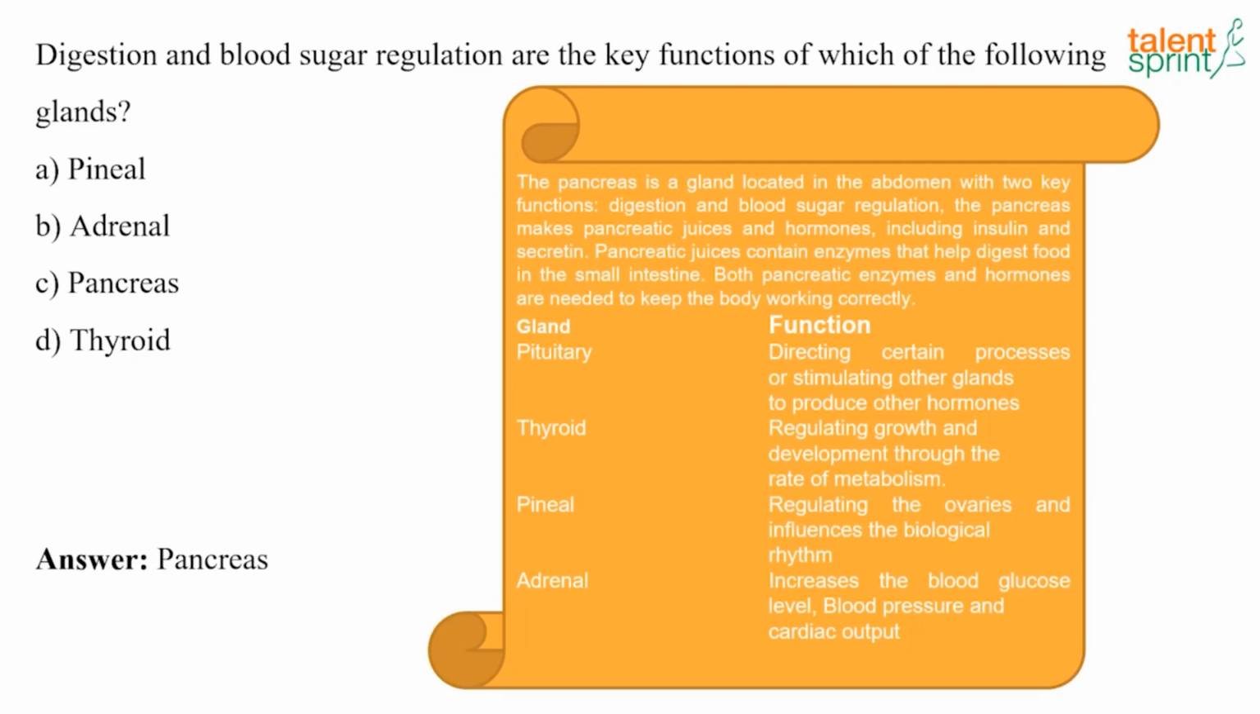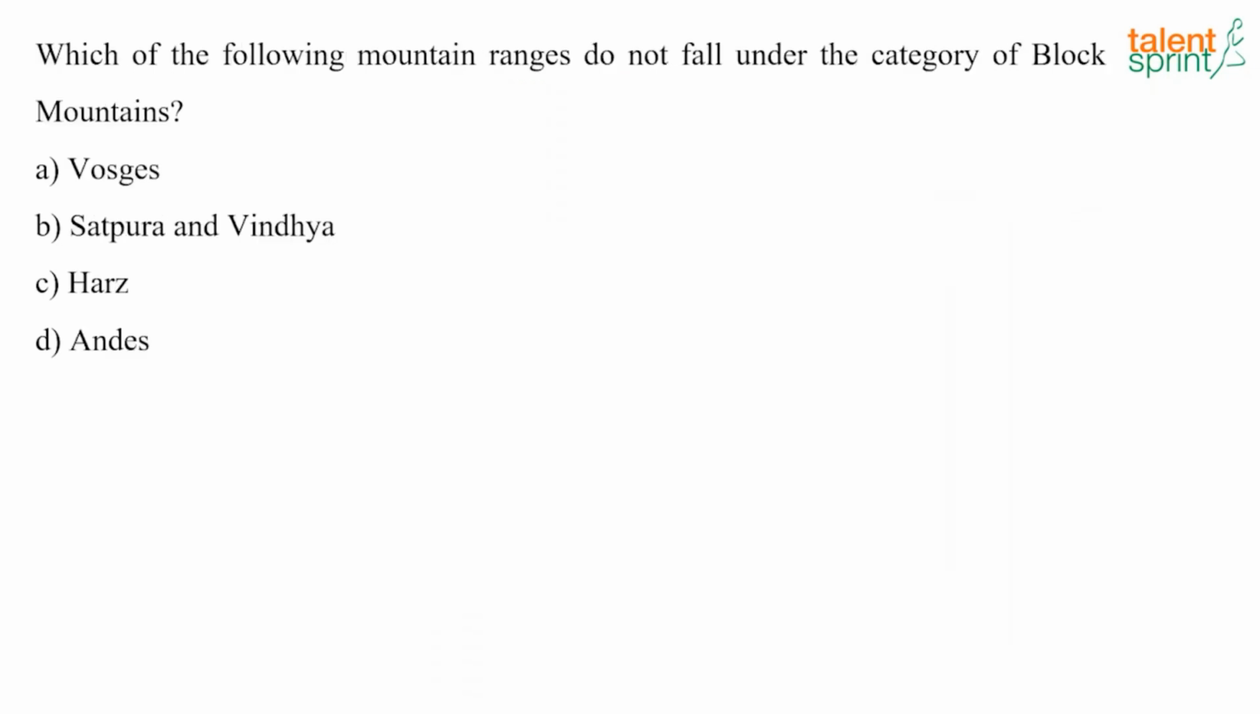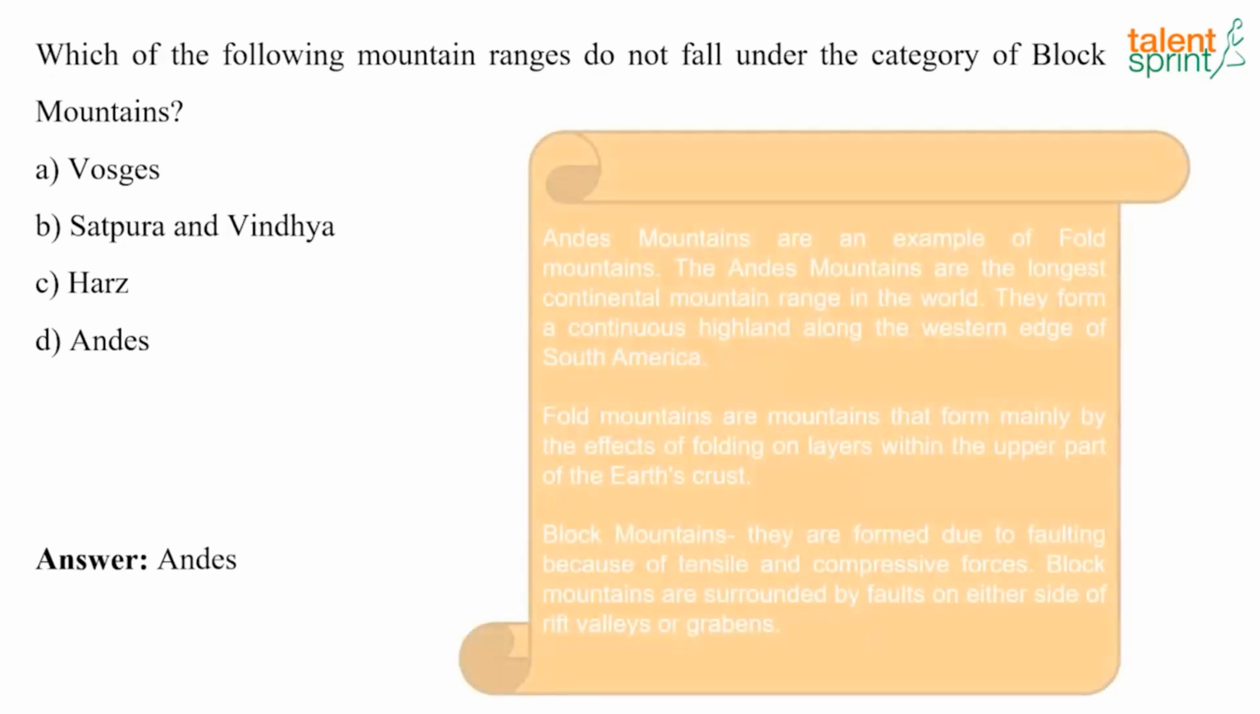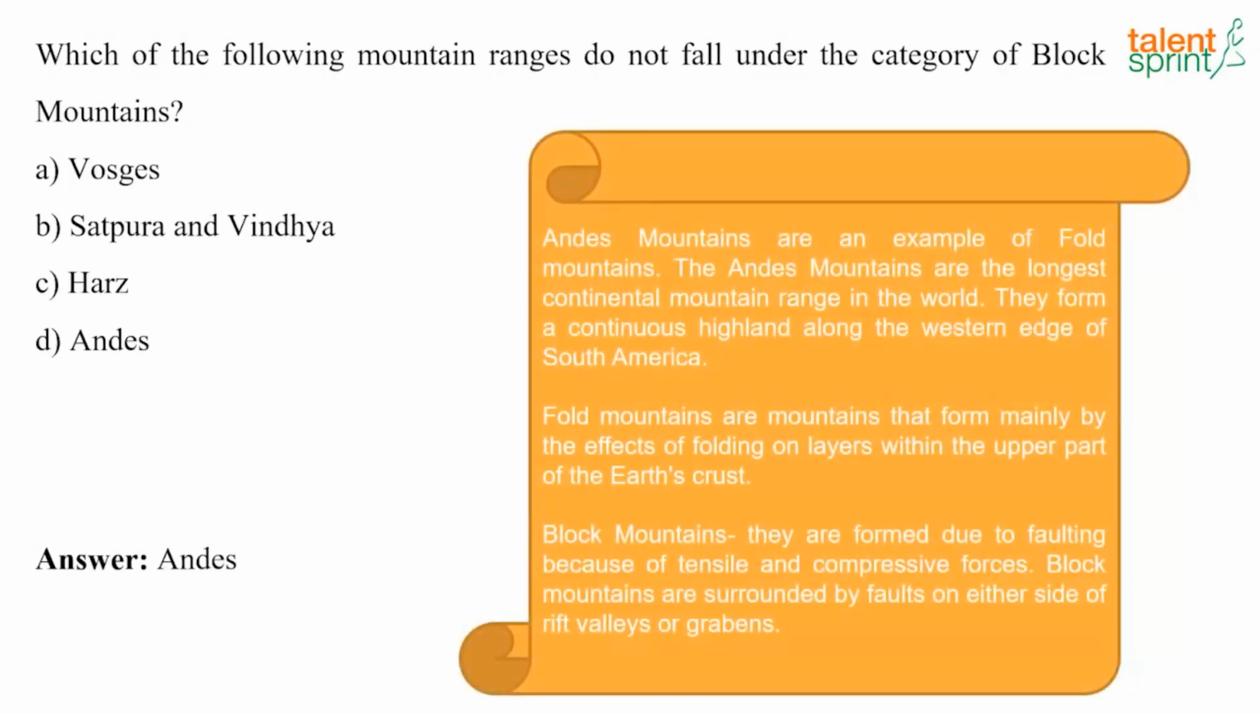Now the next question. Which of the following mountain ranges do not fall under the category of block mountains? And the answer here is the Andes. So the Andes Mountains are an example of fold mountains. The Andes Mountains are the longest continental mountain range in the world. They form a continuous highland along the western edge of South America.